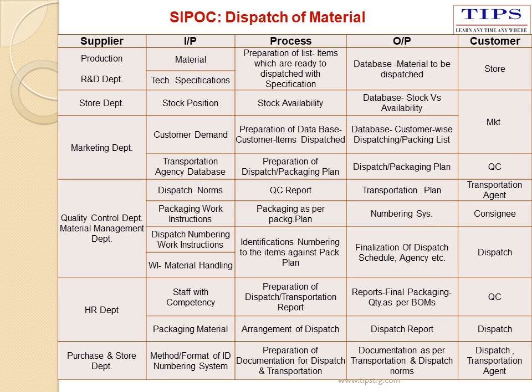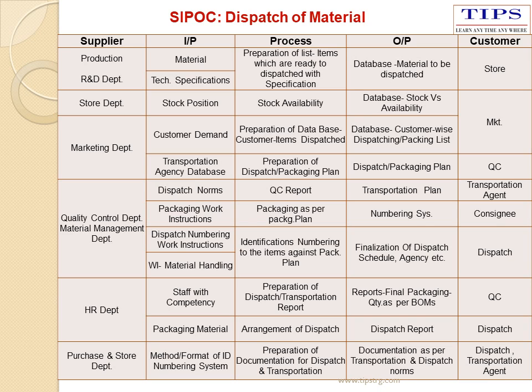Now, for the first sub-process, that is preparation of ready-to-dispatch material, there is an output: database of material to be dispatched. The customer for the database is the store. For this process, inputs are material to dispatch and technical specification. The material we will get from the production department, whereas technical specifications we will get from the research and development department.